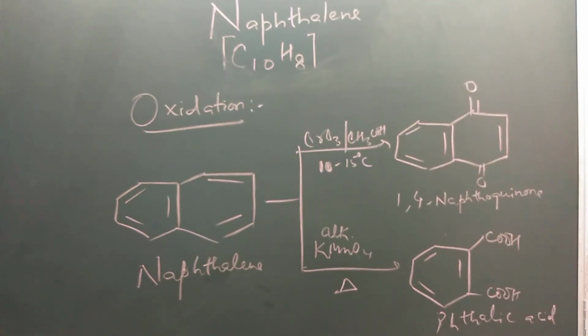Oxidation of naphthalene. Under milder conditions, in presence of CrO3 in acetic acid at 10 to 15 degrees Celsius, naphthalene forms 1,4-naphthoquinone, whereas in alkaline KMnO4 medium or in presence of a strong oxidizing agent like potassium permanganate, it forms phthalic acid. Phthalic acid is also called benzene 1,2-dicarboxylic acid.